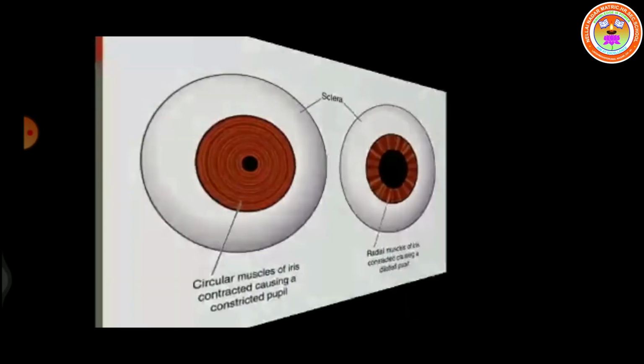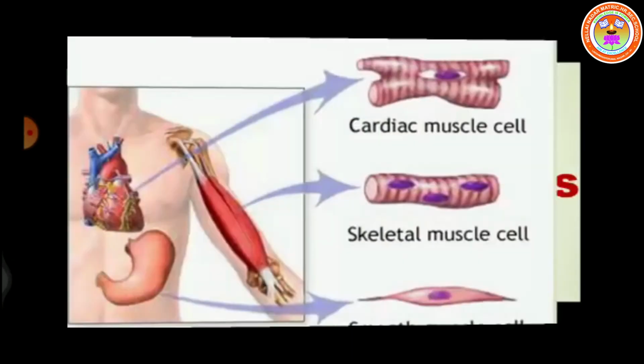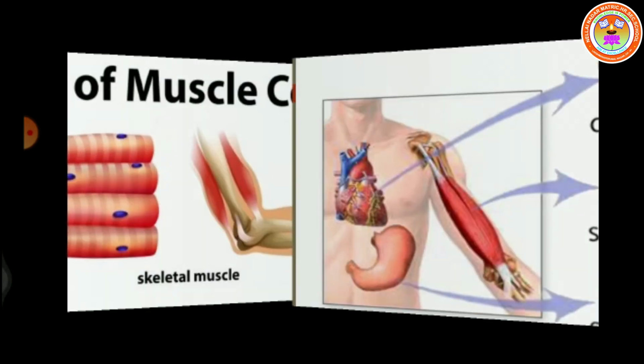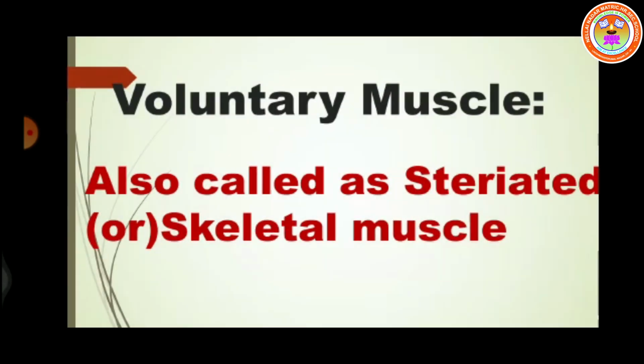Now let us see the various types of muscles. There are three types of muscles found in our body. They are voluntary muscle, involuntary muscle, and cardiac muscle. Let us see one by one. First one is the voluntary muscle or skeletal muscle. It is also called striated muscle. I repeat, there are three types of muscles. We are discussing the first type of muscle, that is called skeletal muscle or striated muscle or voluntary muscle.